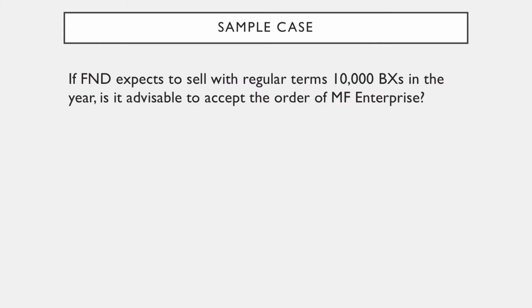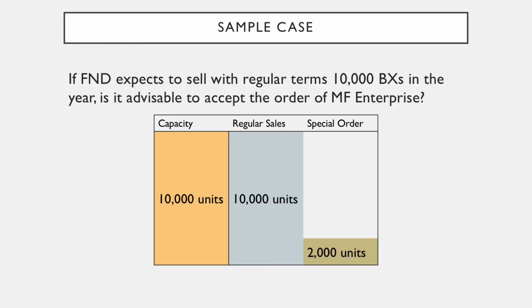Second scenario, if F&D expects to sell with regular terms 10,000 BXs in the year, is it advisable to accept the order of MF Enterprise? This time, we are going to notice that the regular sales will utilize the total capacity of 10,000 units. As a result, accepting the special order would mean that we need to sacrifice 2,000 units of regular sales. Hence, there's an opportunity cost.